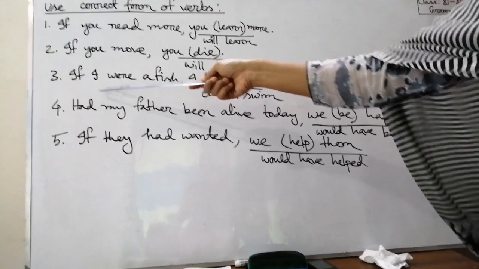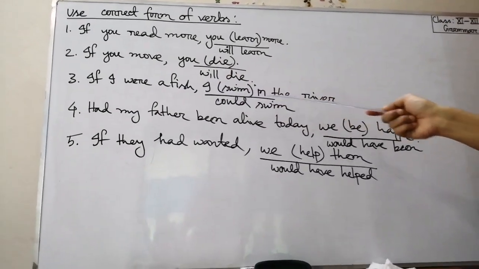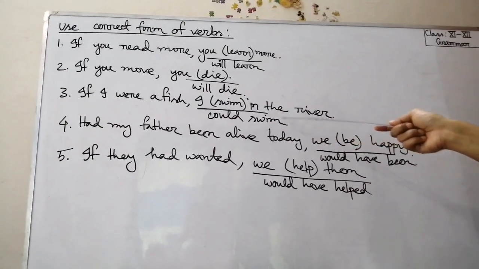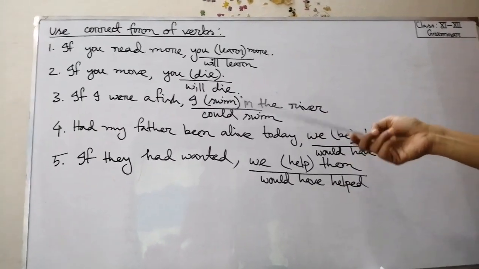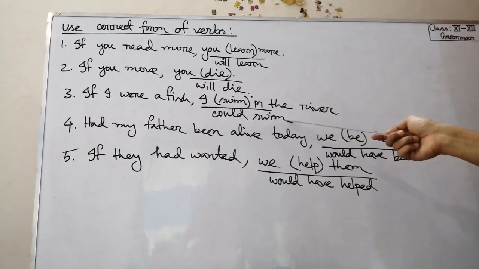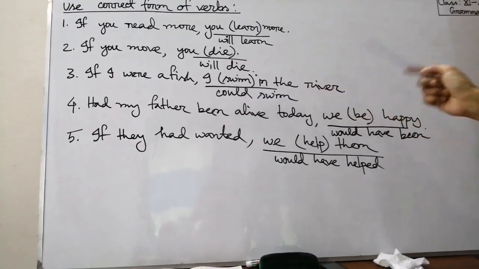Then sentence number 3, if I were a fish, I swim in the river. Here I have chosen "could." Okay, if I were a fish, I could swim in the river, but here you may write, that is, I might swim in the river or I would swim in the river. Okay, but I have chosen here "could swim."